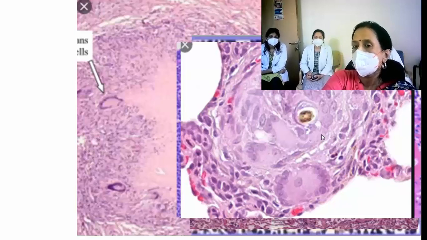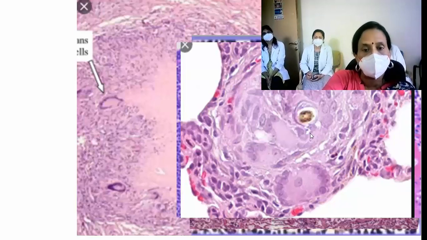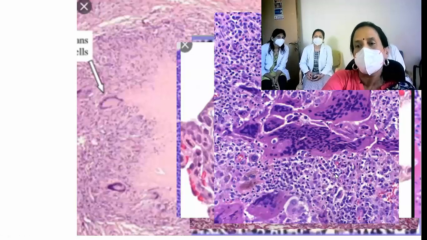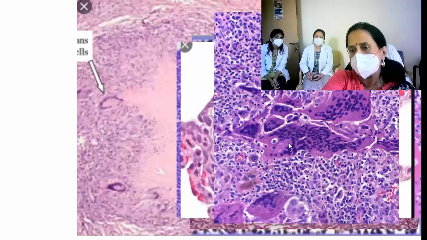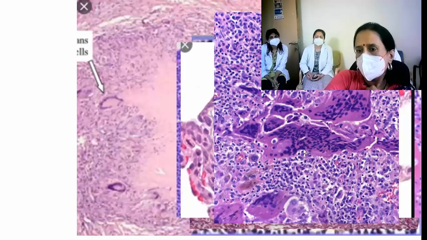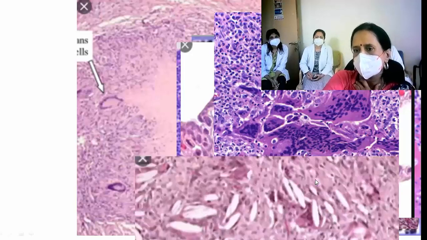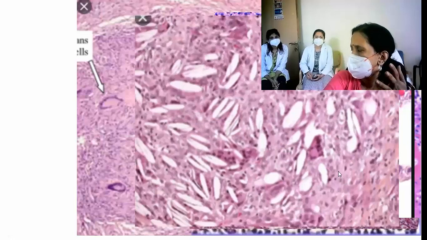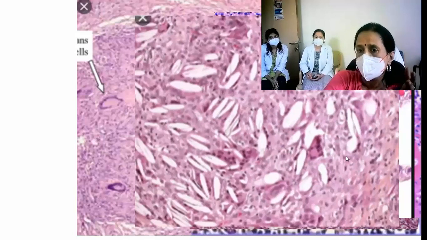So wherever foreign body type of giant cells are there, if you carefully see, you will find the foreign material there. They're like policemen. They are found around, and it is present inside also. Okay. So what are these giant cells? Because they have dark nuclei, you call it a tumor. In which condition do we see giant cells with so many nuclei? Giant cell tumor of the bone.